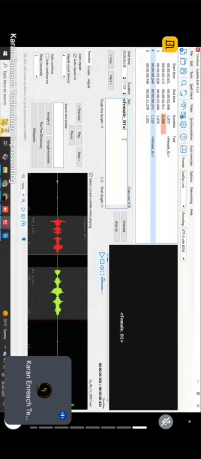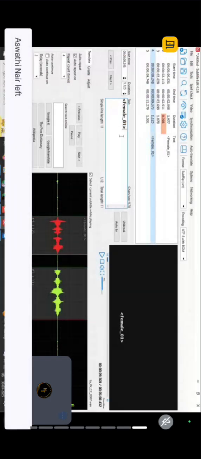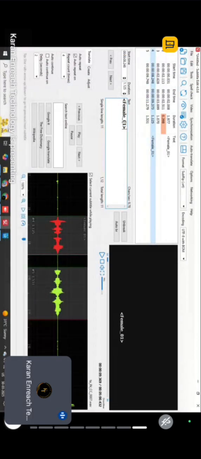But the format should be like this. This bracket must be used, female underscore 01 must be used. You should not change this format. And as you can see, it will be automatically formed here. Wherever that speaker has spoken, it will form like female 1 here also. And also, if you want to listen to that particular segment alone, if you give play, it will come like this. If you want to pause it, you can give pause, and here these options will be there, like repeat 4 times, 5 times, like that. If you give 3 times, and if you give play, it will play 3 times.